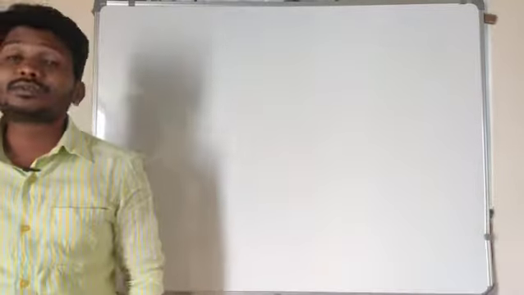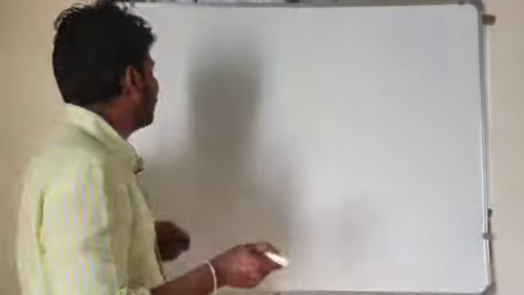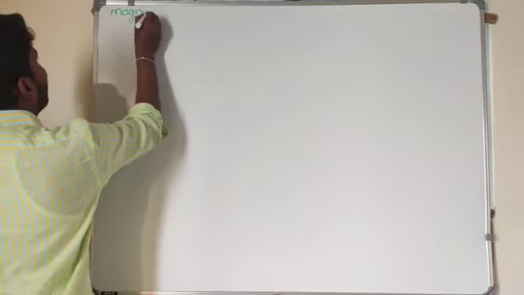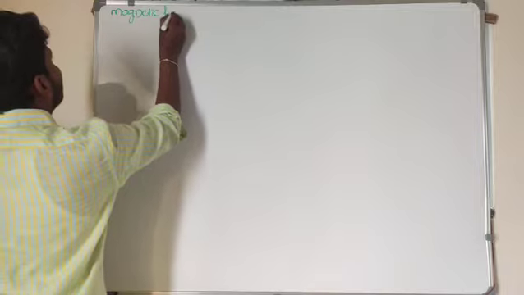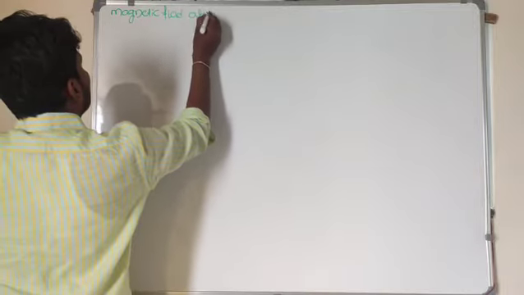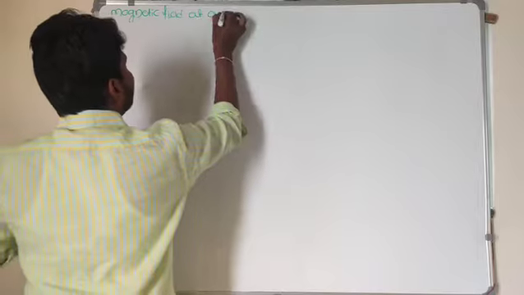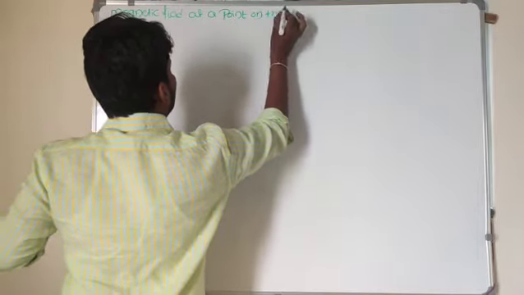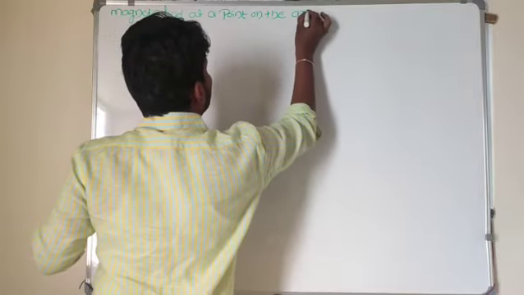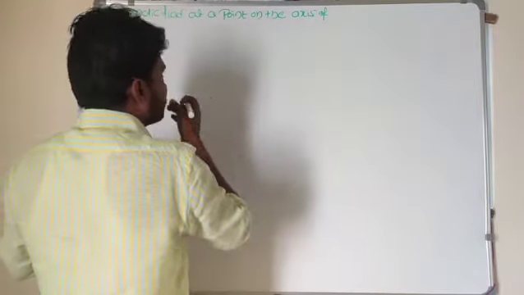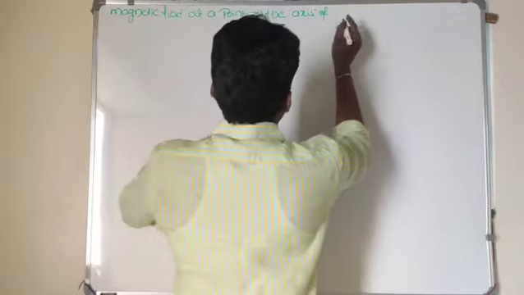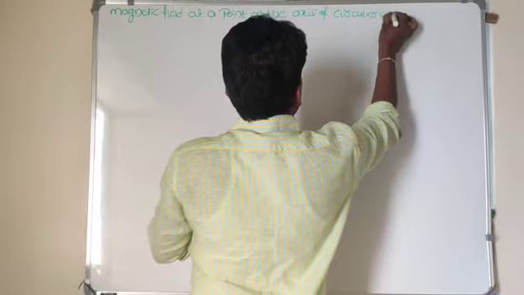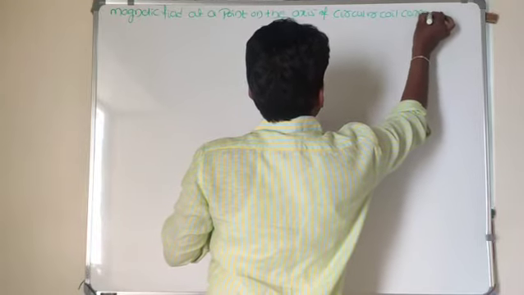So for that purpose, we need to derive the expression for the magnetic field at a point on the axis of a circular coil carrying current.